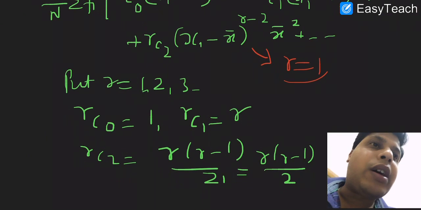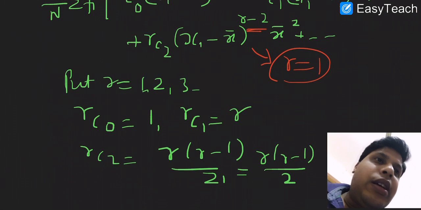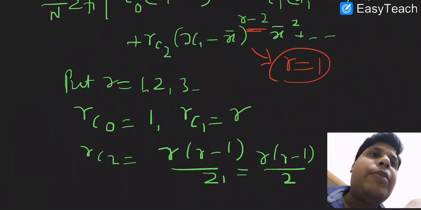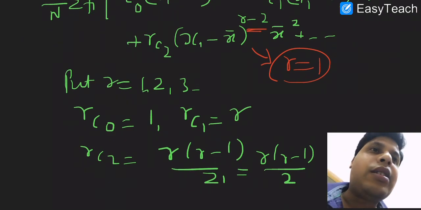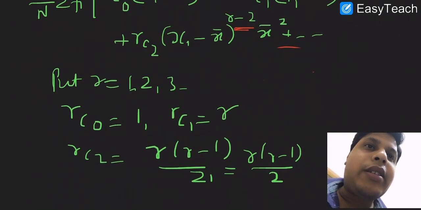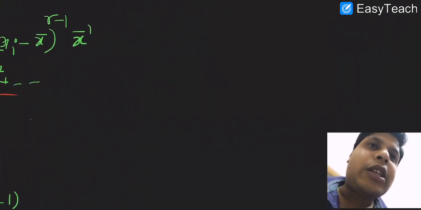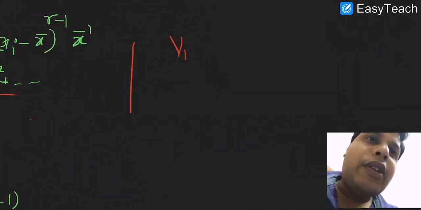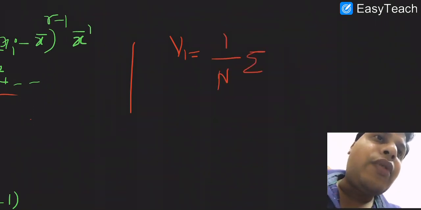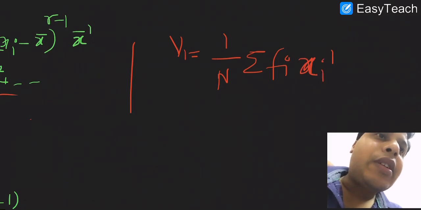Okay, so if we put r equals to 1 here, before putting the value, one more thing I want to explain to you. If I find v1 equals to 1 over n summation of fi into xi power 1, we are very confident that this will be equal to summation of fi xi over n, and this is equal to x bar, or we can write mean.